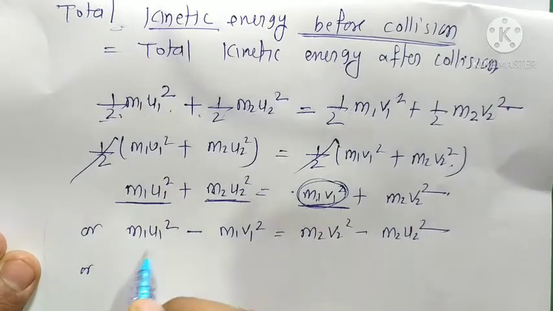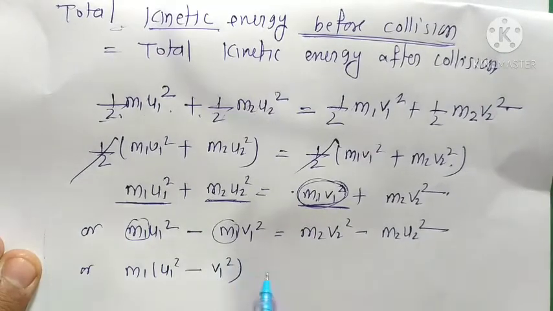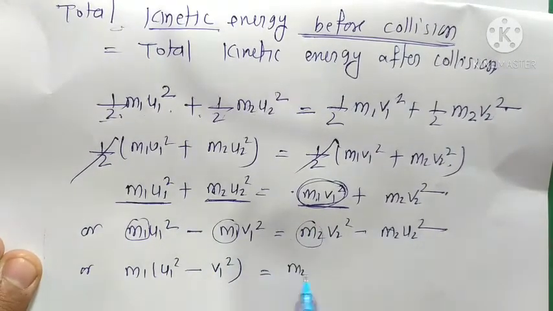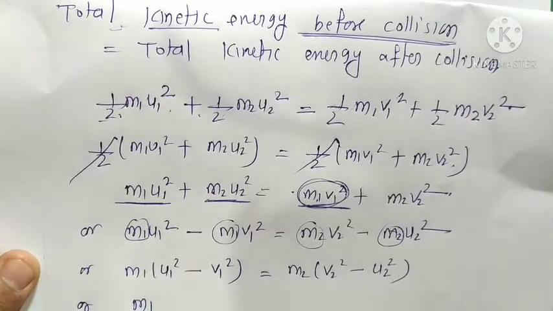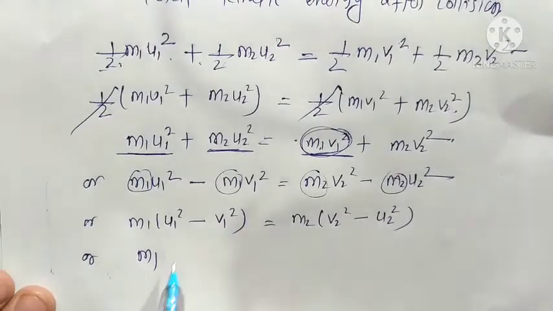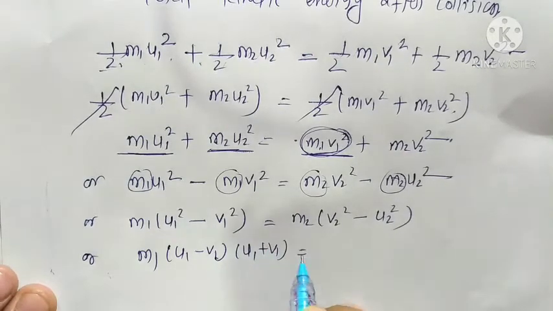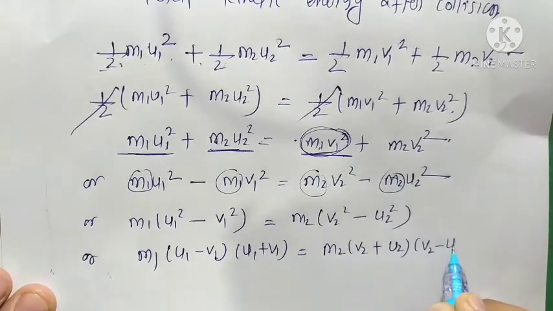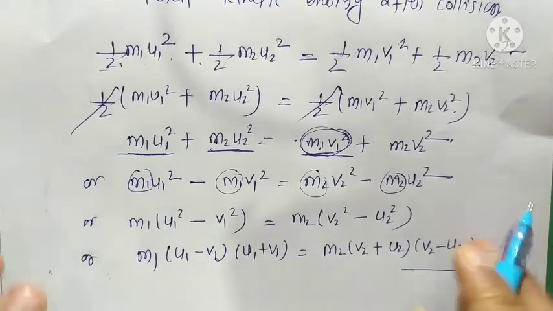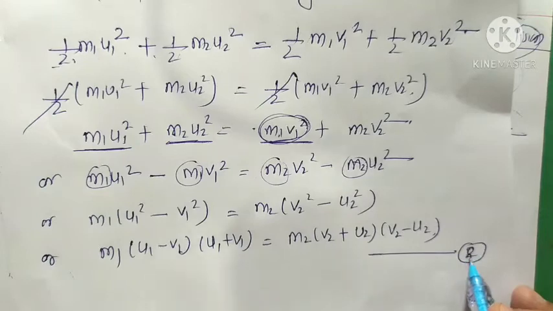Okay, so here we take m1 common: u1 square minus v1 square, and we take m2 common: m2 times (v2 square minus u2 square). So m1 (u1 minus v1)(u1 plus v1) equals m2 (v2 plus u2)(v2 minus u2). We give it equation number 3. Sorry, earlier was equation number 1 and 2, and this is equation number 3.